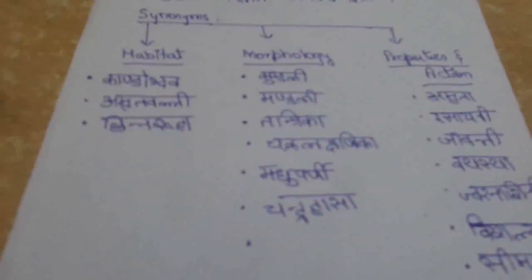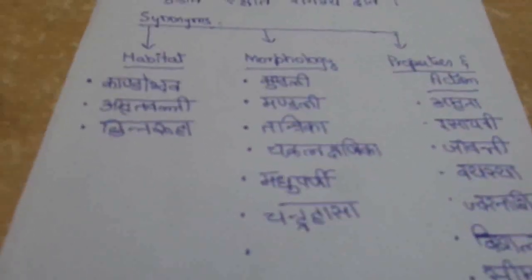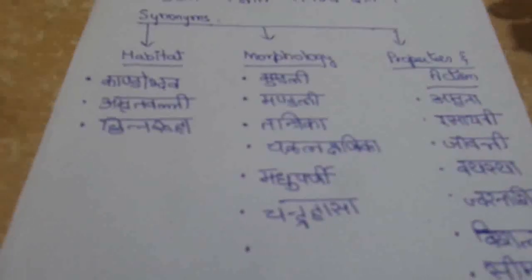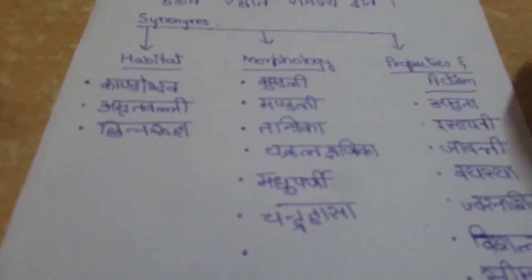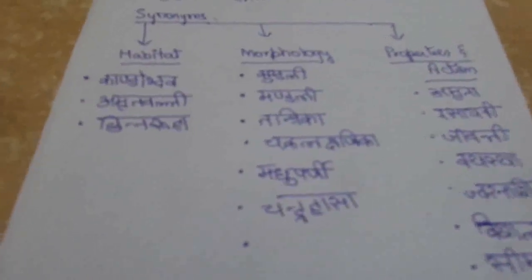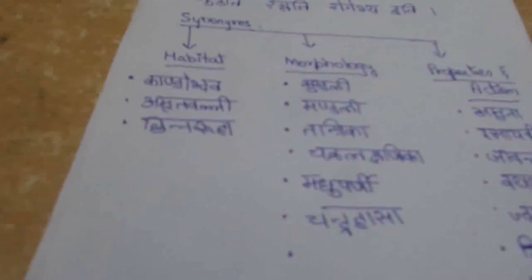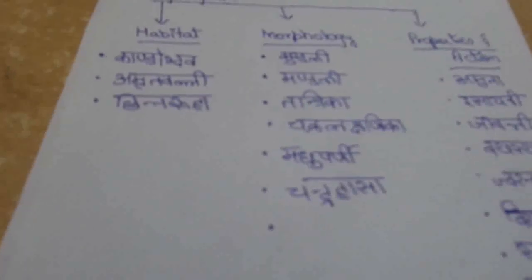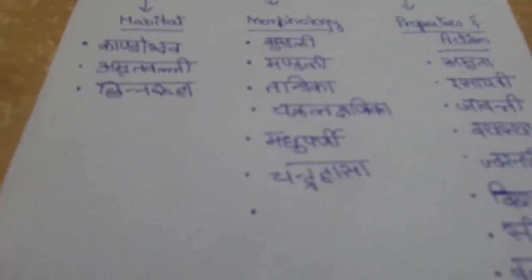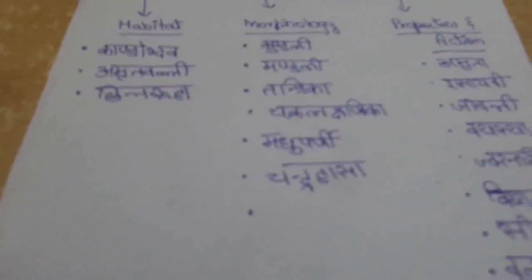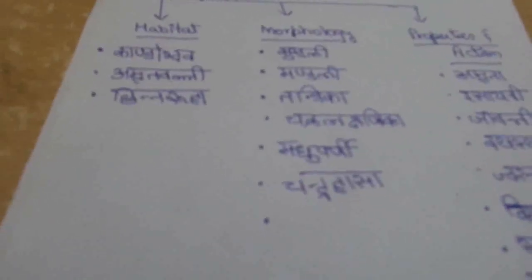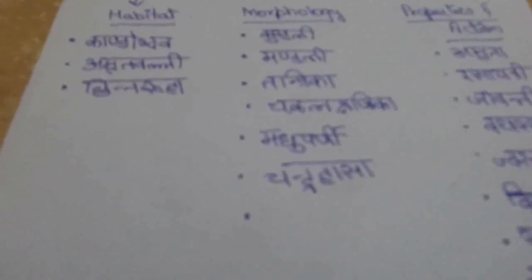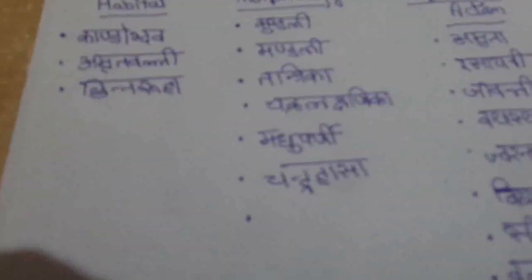The leaves of Guduchi, when crushed, will give the swarasa or the juice that resembles madhu, that is honey. Then Chandrahasa. The seeds of Guduchi are semilunar in shape, like Ardha Chandra or Chandrakriti. That is why it is called Chandrahasa.